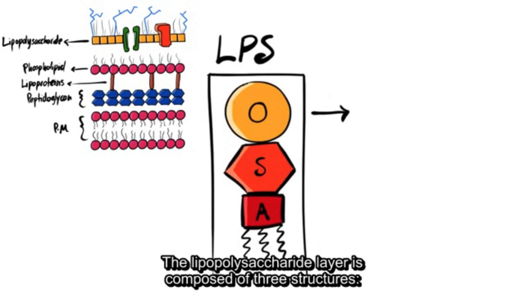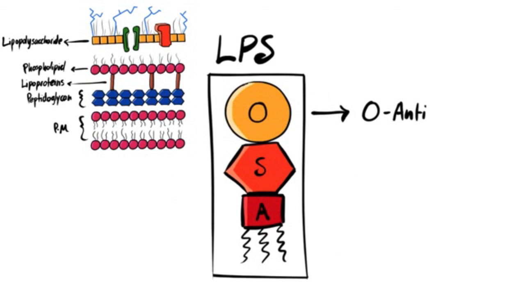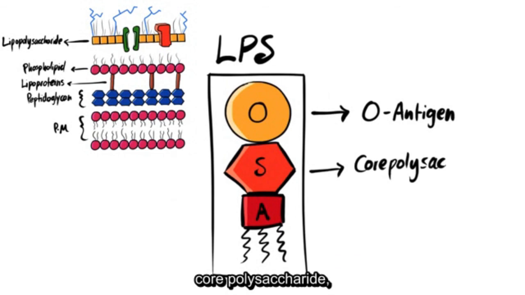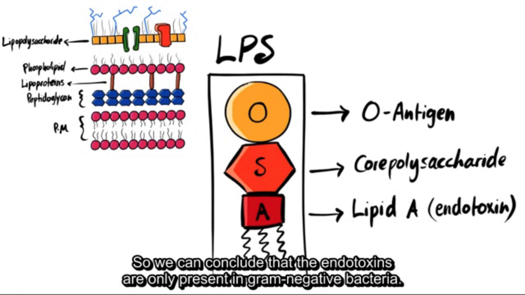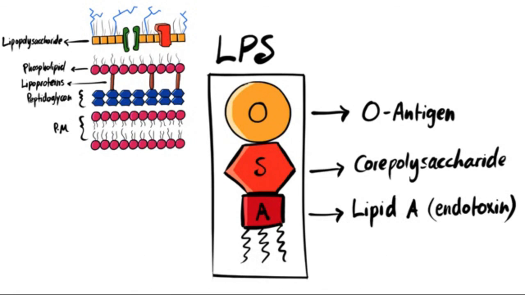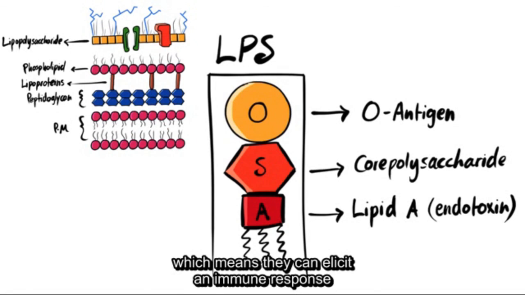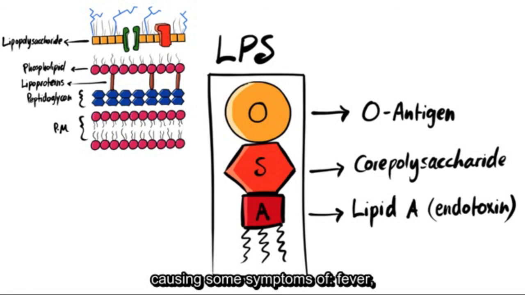The lipopolysaccharide layer is composed of three structures: O antigen, core polysaccharide, and lipid A, which is also known as endotoxin. So we can conclude that the endotoxins are only present in gram-negative bacteria. These endotoxins are antigenic, which means they can elicit an immune response, causing some symptoms of fever, weakness, aches, or shock to the patient.